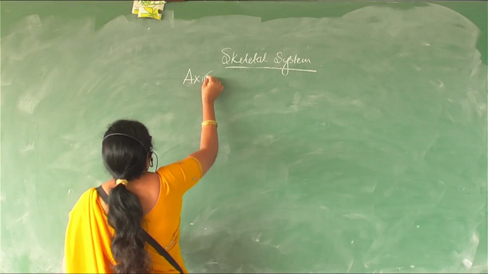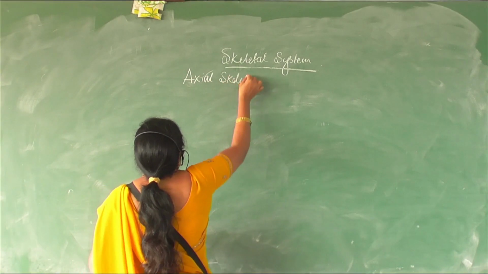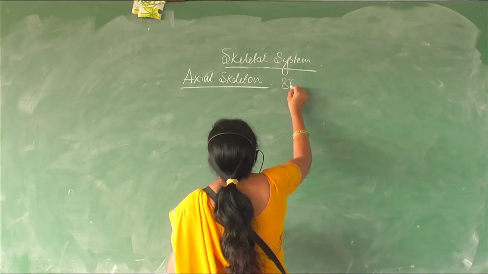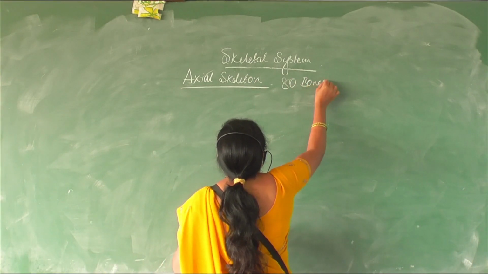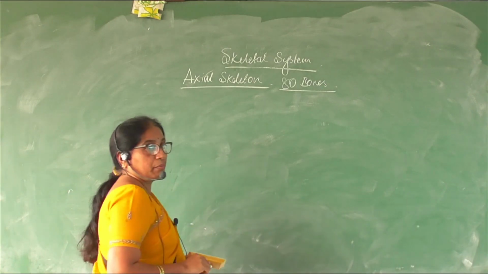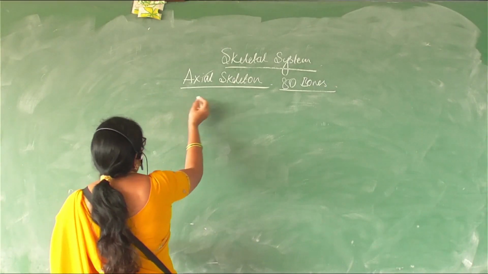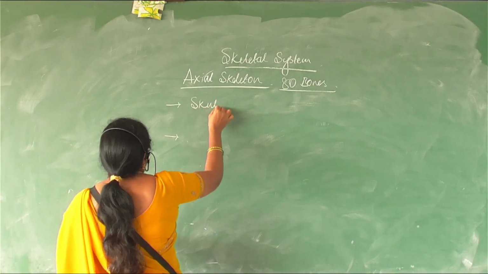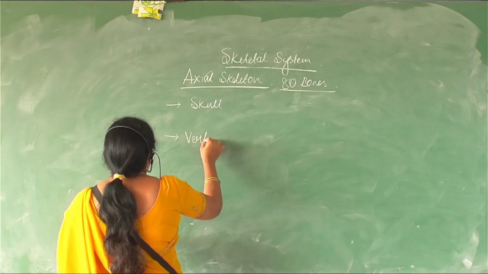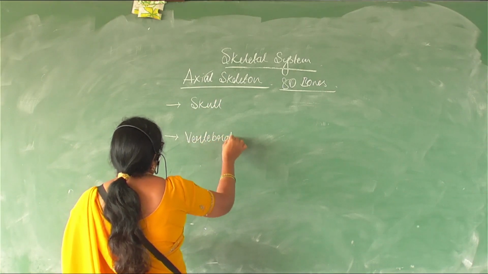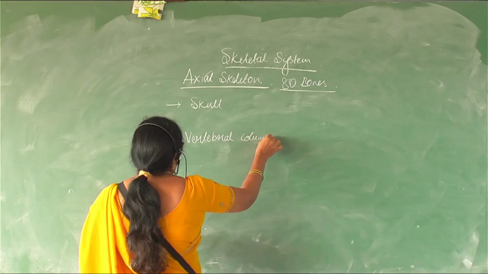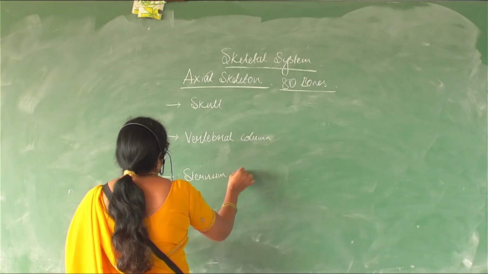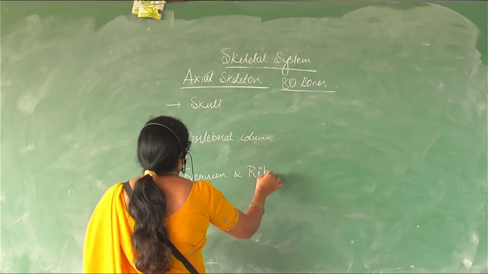The axial skeleton, which comprises the main axis of the body, contains 80 bones, and it has been divided into the skull, vertebral column, and sternum and rib cage.